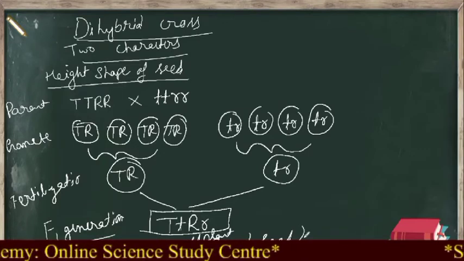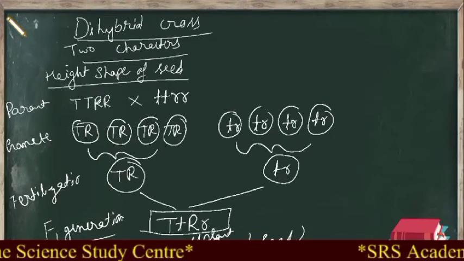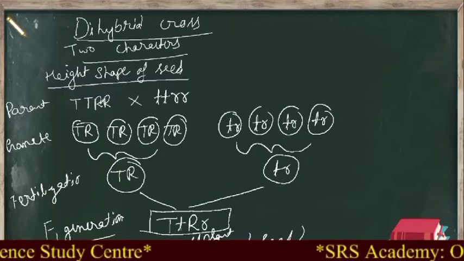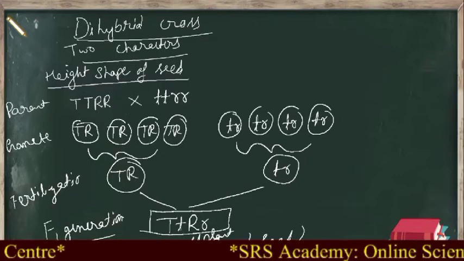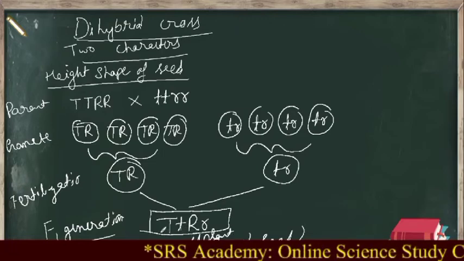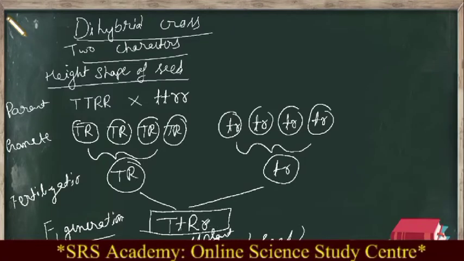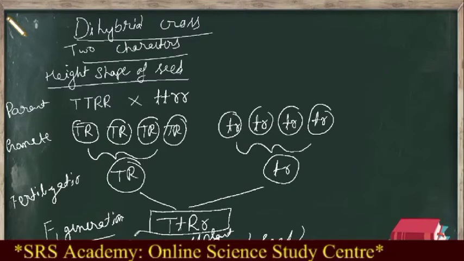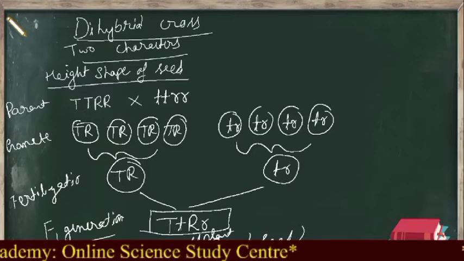But here you took two parents which are in contrast, one tall and round, one dwarf and wrinkled. In the F1 generation, can you see those recessive characters? That means, is there any dwarf nature or wrinkled nature? No. So you have got the same kind of result as in Mendel's monohybrid cross F1 generation also.